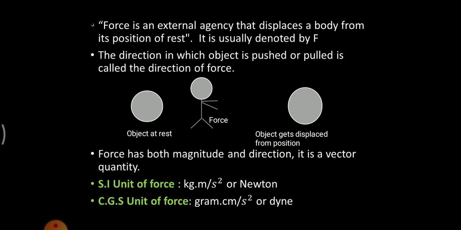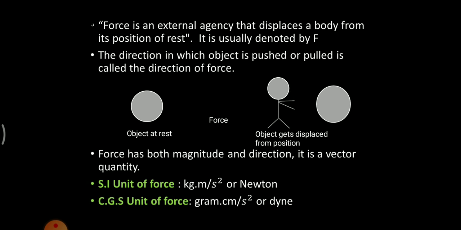Now, in another scenario, consider an object which is at rest and some external agency over here, this person, is applying a force towards this object. As a result, this object is getting displaced. Initially this object was over here. After the force which is being applied by this external factor, this object has displaced. So force is simply a push or a pull, or in other words, it is an external agency that displaces a body from its position of rest.